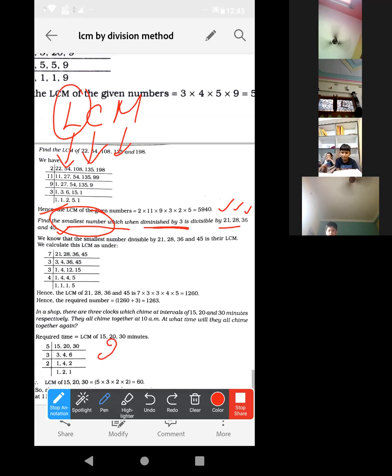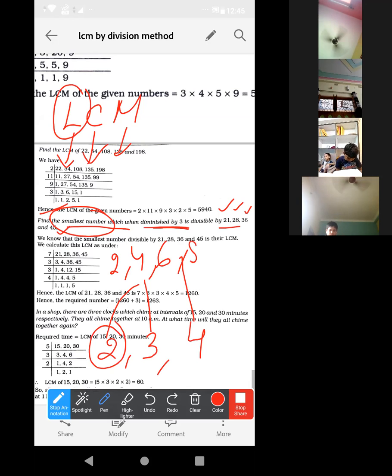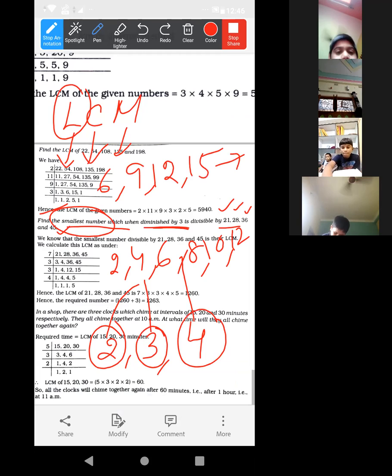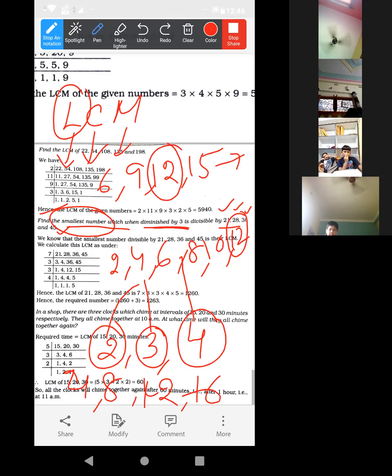Suppose we are taking 2, 3 and 4. Their common multiples: multiples of 2 are 2, 4, 6, 8, 10, 12, and it will continue in this way. Multiples of 3 are 6, 9, 12, 15 in this way. And 4: 4, 8, 12, 16 in this way. Now, least common multiple. That means, look here, 12 is common. We are getting it, yes or no?